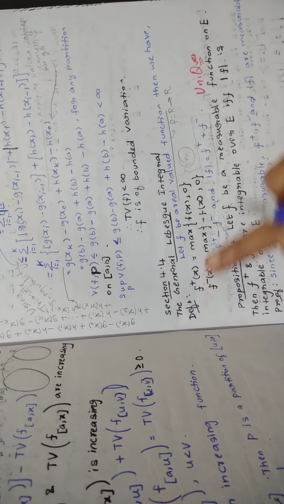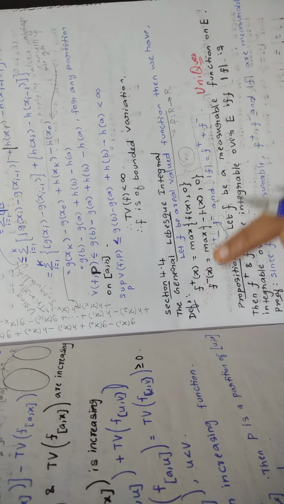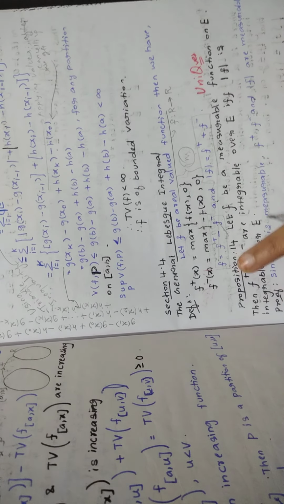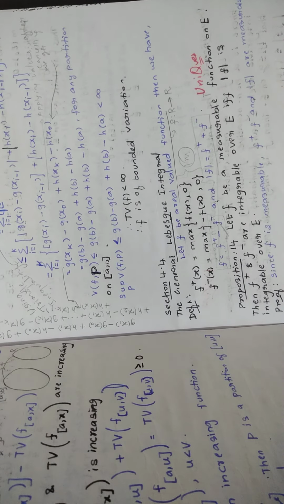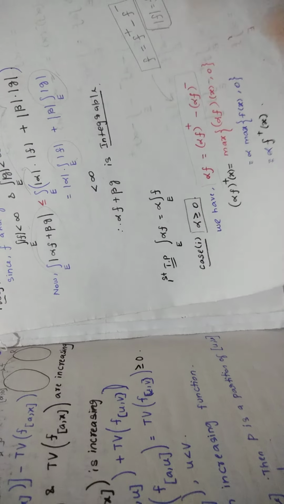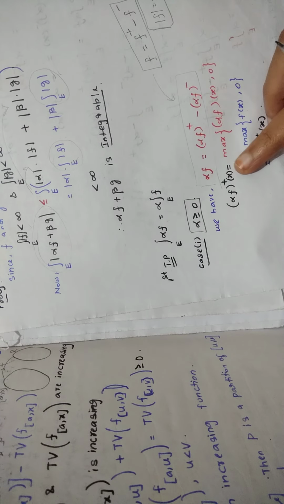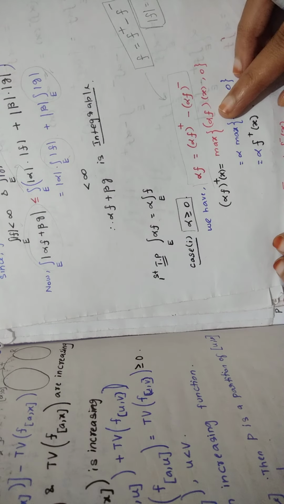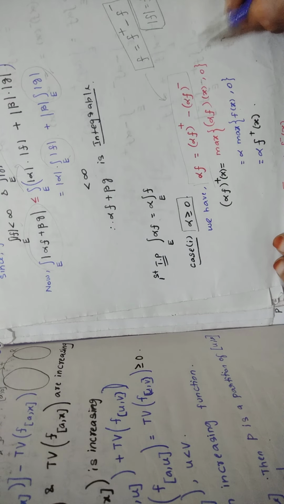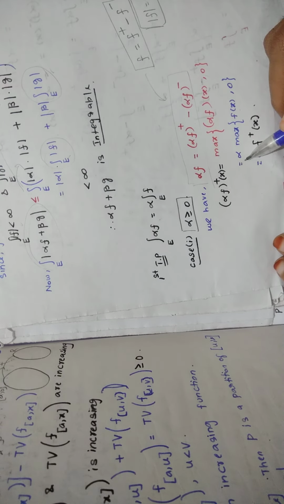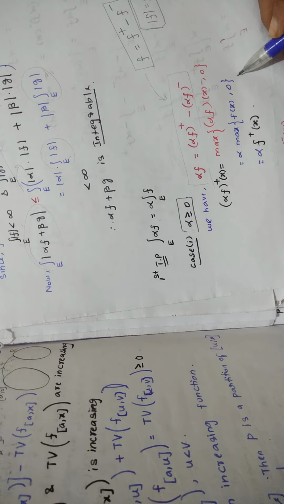Look at this. f plus of x equal to this. f minus of x equal to this. Okay. These are the definitions. So from that, using that, you are writing alpha f plus of x is equal to maximum of alpha f of x comma 0. Now we are bringing alpha outside so that you will get this.